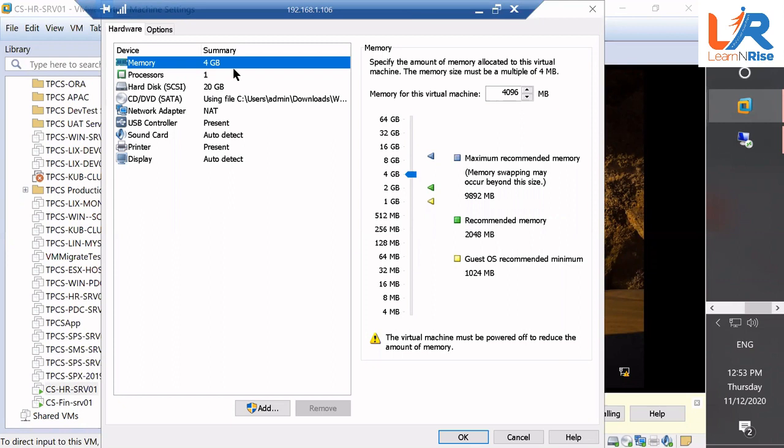I hope everyone is clear, right? In a virtual world, everything is a click. Nothing you have to do physically. If I want to increase the RAM in your laptop, it's a tough task because you have to first open your laptop, then insert the RAM in the right slot in the motherboard, then test, then power down, and only then you can feel that yes, RAM is increased. But here, just one click and my RAM gets increased.